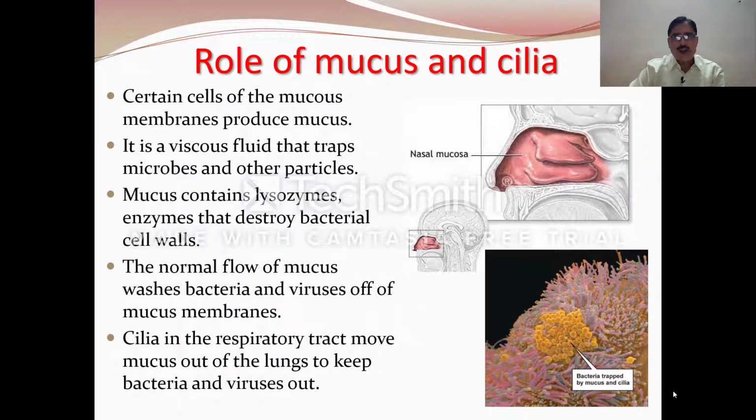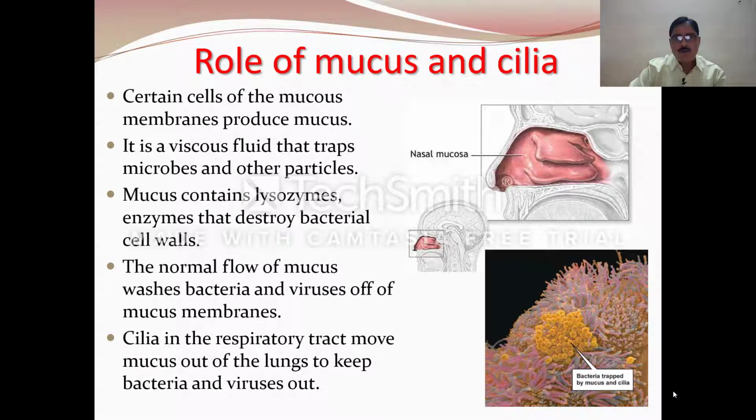The mucus and cilia. The role of mucus and cilia. Certain cells of the mucous membrane produce mucus. This mucus is a viscous fluid that traps microbes and other particles. Mucus contains lysozymes, the enzymes that destroy bacterial cell walls. As its name indicates, lysozyme means digestion or dissolution of the body of bacteria.